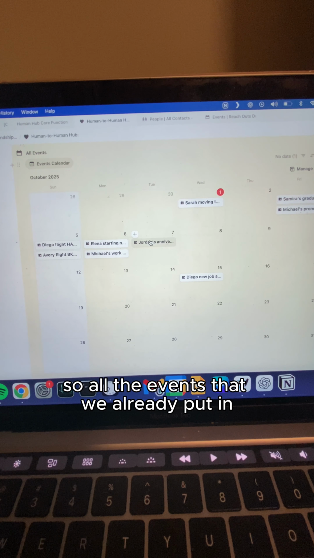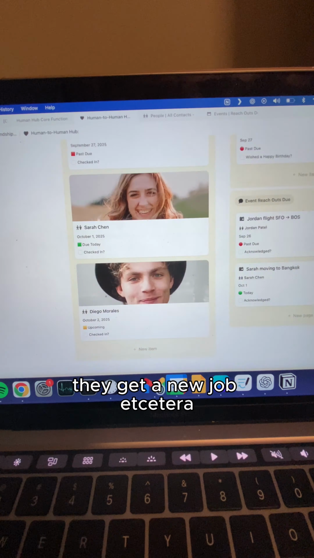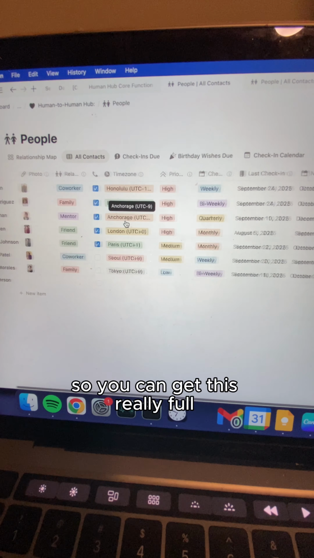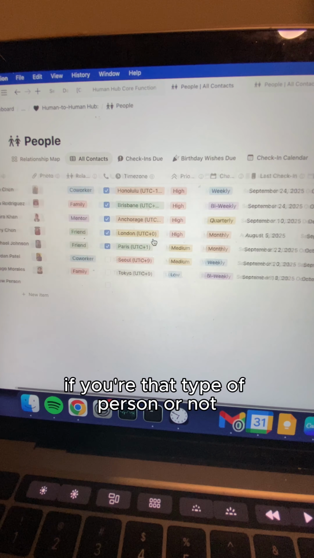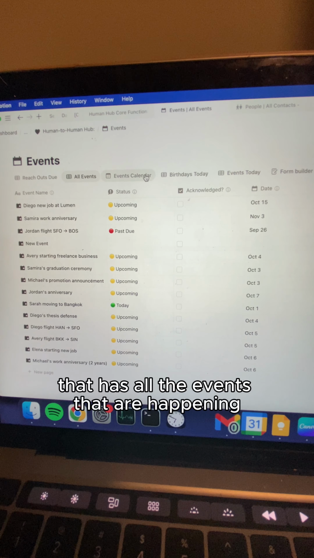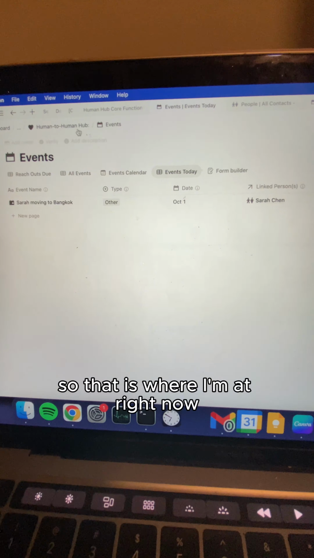So all the events that we already put in, like Jordan's anniversary, Diego getting a new job, etc. And then this page is also connected to a couple databases, which has all the people and all the data. So you can get this really full view of all the data if you're that type of person or not. There's also all these other views. And then there's also the events database that has all the events that are happening as well as the events calendar. So that is where I'm at right now.